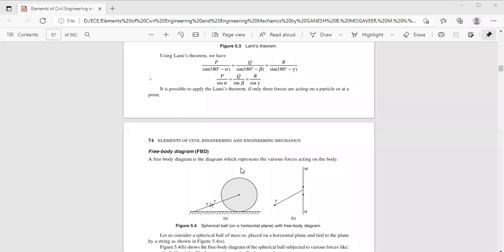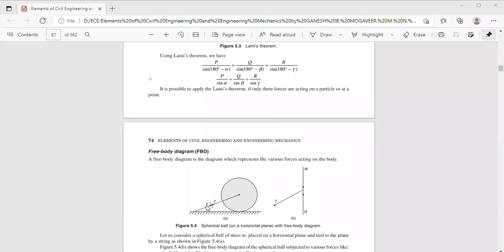So here the weight of the body acts vertically downwards, and you have a reaction force which acts in the upward direction. And since it is being connected by means of a cable or string, a cable or string is subjected to two equal and opposite tensile forces. Now you can see the two arrows here.